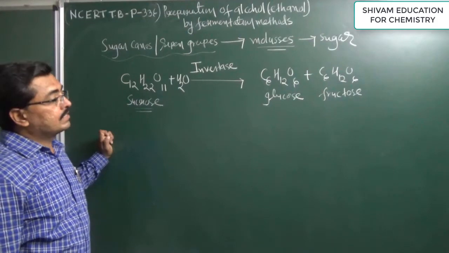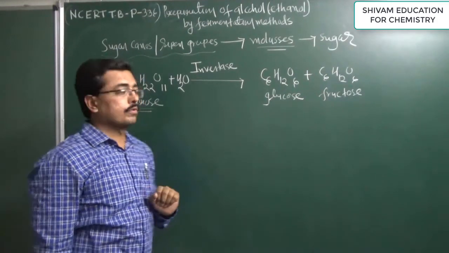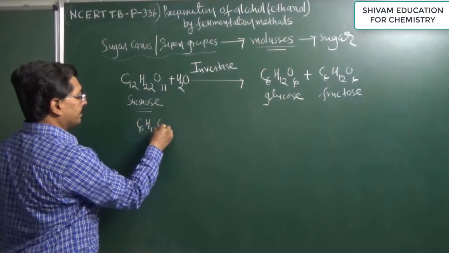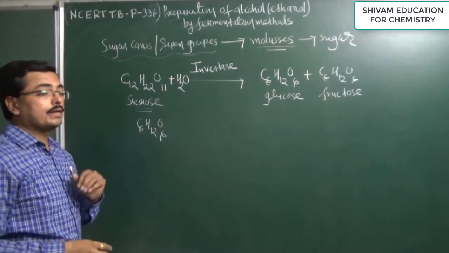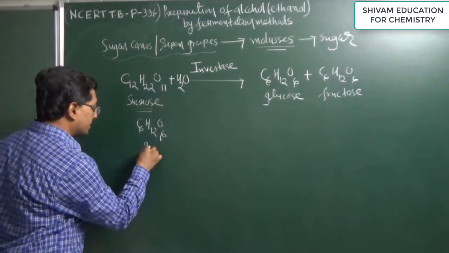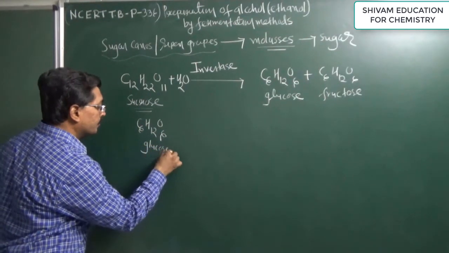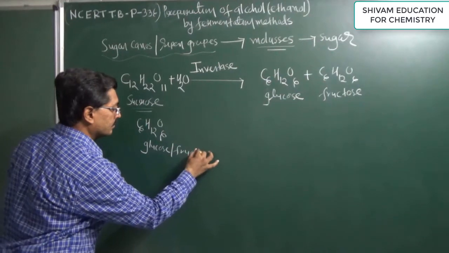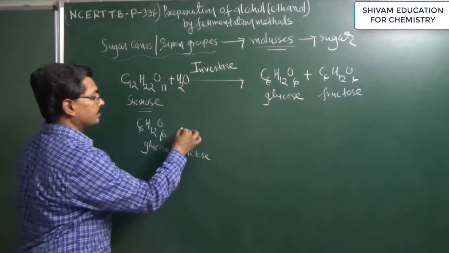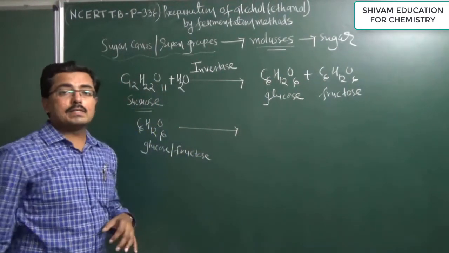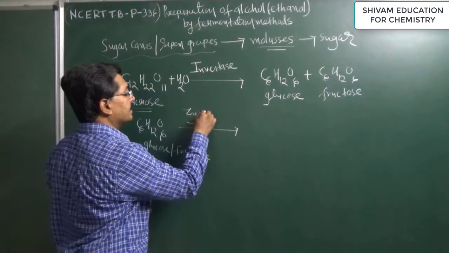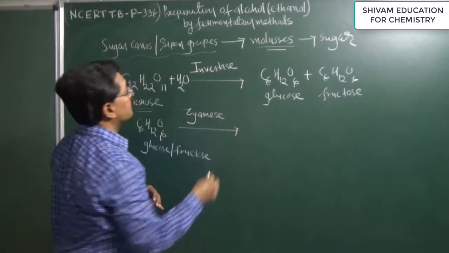Now in the second step, whatever glucose and fructose are obtained, in absence of air, in anaerobic condition, will be converted by an enzyme known as zymase. Zymase is obtained from yeast, and a ripened grape is a source of both.